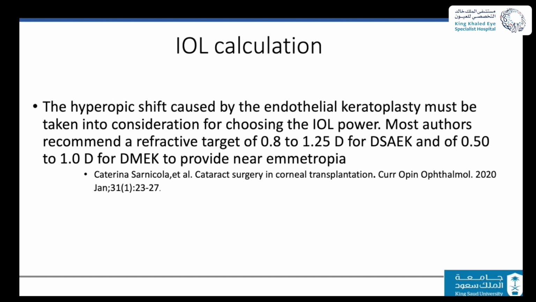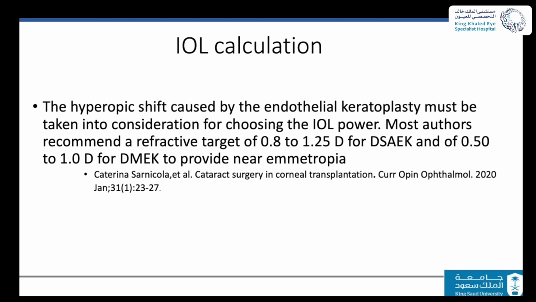IOL calculation, if you decide to do surgery after EK specifically, you always remember what we see in refractive surgery. In refractive surgery, the posterior corneal surface changes. After EK, the posterior corneal surface becomes steeper, which adds a negative power.